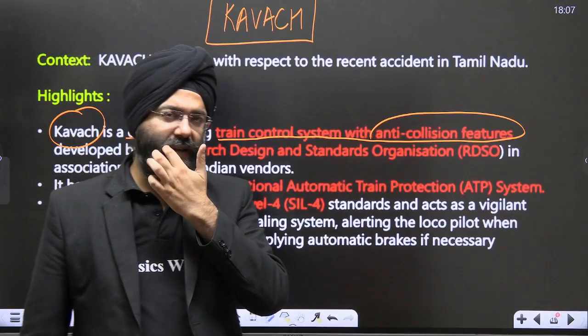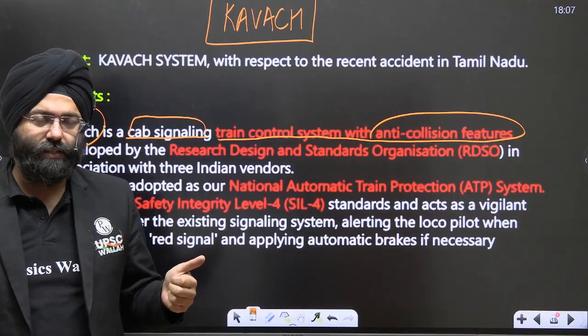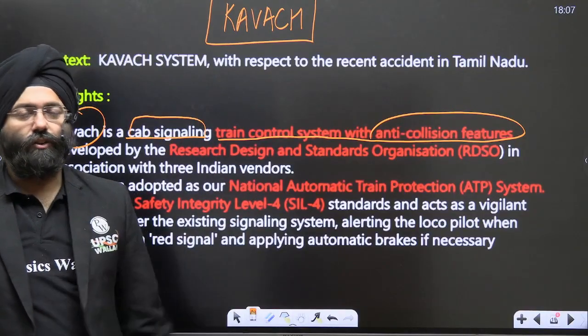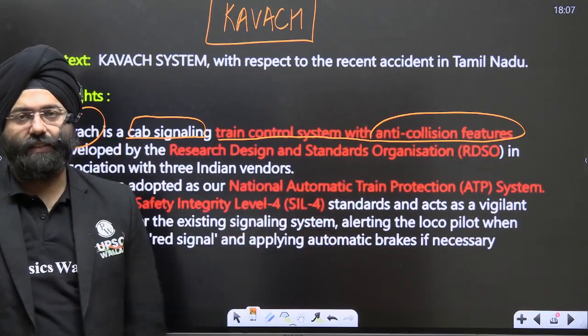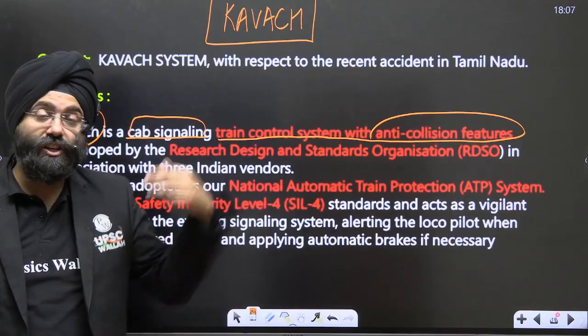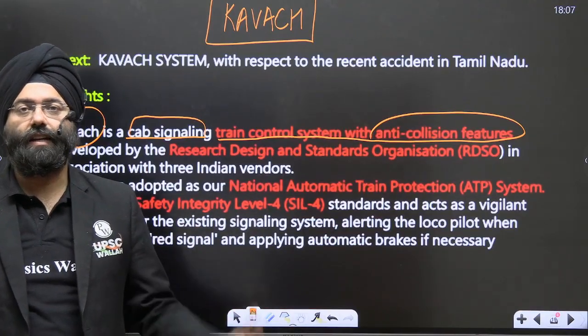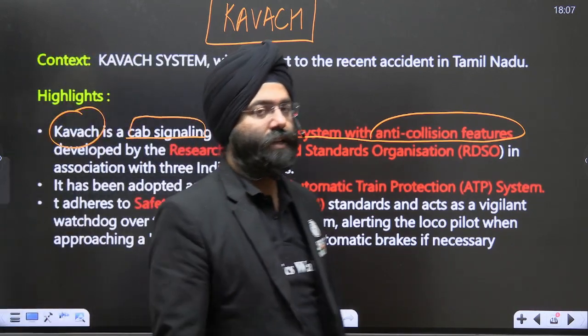Now that is why we realize that this system has to be adopted by all the trains first. Second, further enhancement in the technology is required because we saw that certain accidents are still taking place. So upgradation of Kavach in terms of technology and software needs to be done. Along with it, a comprehensive upgradation of the signals is also a need of the hour.